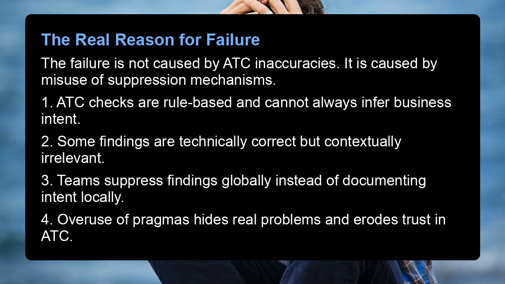The real reason for failure. The failure is not caused by ATC inaccuracies. It is caused by misuse of suppression mechanisms. 1. ATC checks are rule-based and cannot always infer business intent. 2. Some findings are technically correct but contextually irrelevant. 3. Teams suppress findings globally instead of documenting intent locally. 4. Overuse of pragmas hides real problems and erodes trust in ATC.